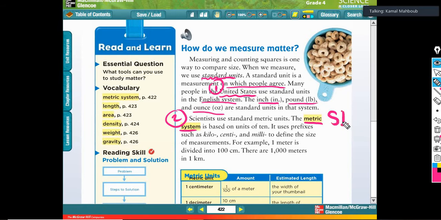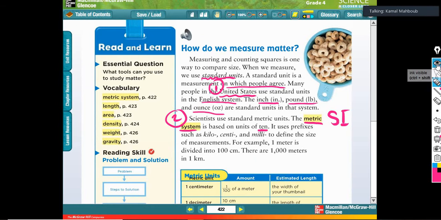You can write behind, or you can write beside, okay? SI unit. It means System International Unit. That is the more general and more famous system used for the whole world. Now, the metric system is based on units of 10. Based on 10. What does it mean?